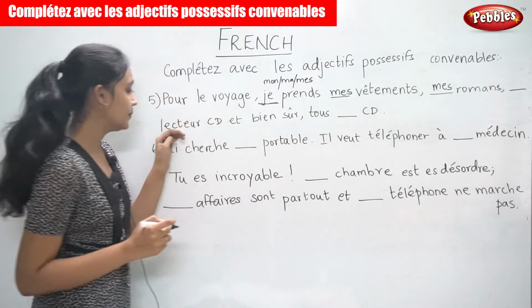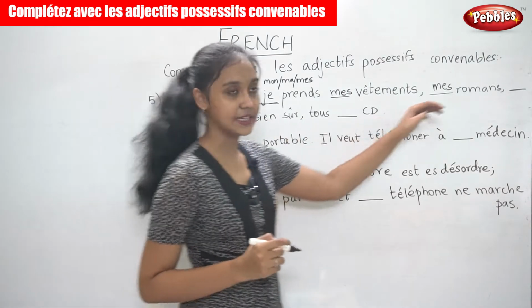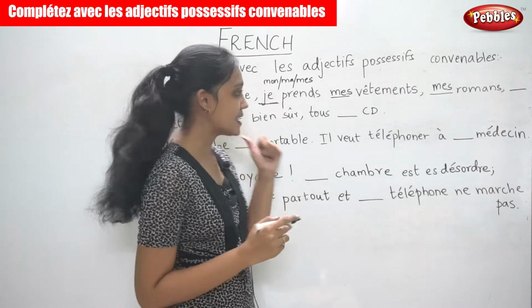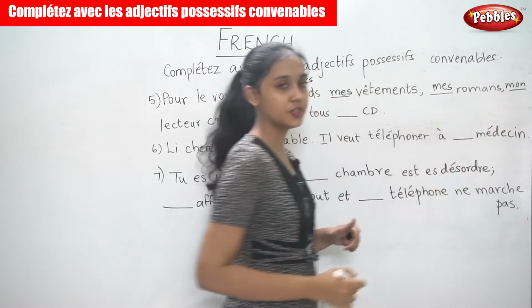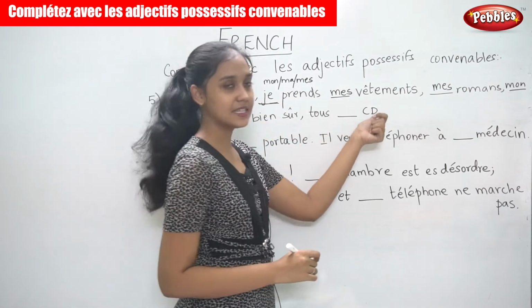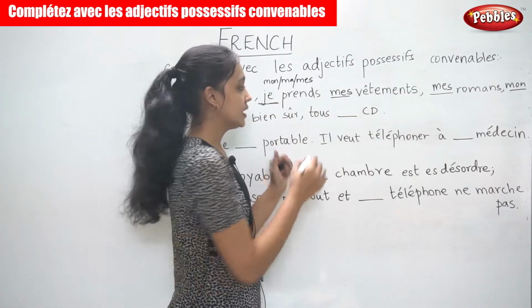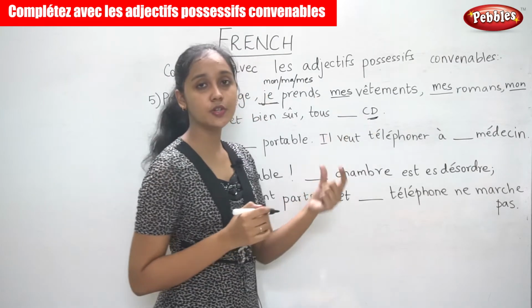Now the next one, lecture CD. So now this is in the masculine form. So, mon lecture CD, et bien sûr, tout ___ CD. Now here, this noun is in the plural form.